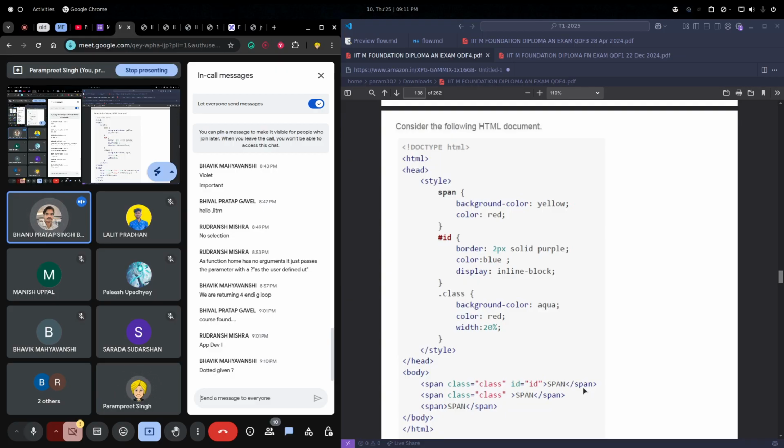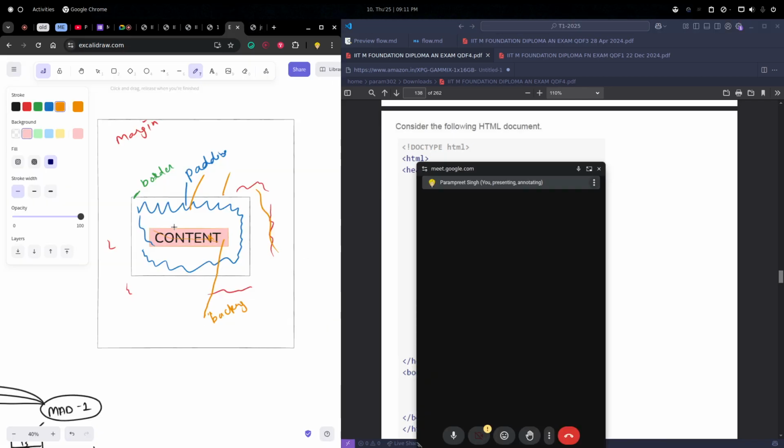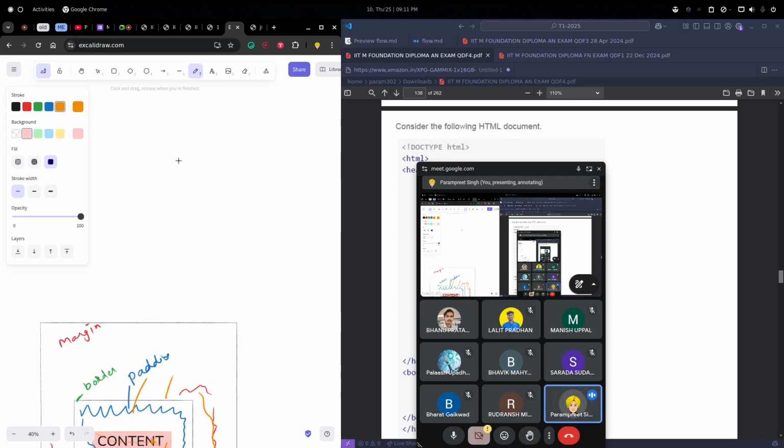So the color will be red or blue? Blue. Okay, why blue? Because ID has more importance than class, right? And it will also have a border, and it will have the display as inline-block. Just the thing is, there is a difference. There are certain elements, right? Header, h1 and all the things, and there are two more kinds of elements. One is div and the other one is span. Does anyone know the difference between these two?